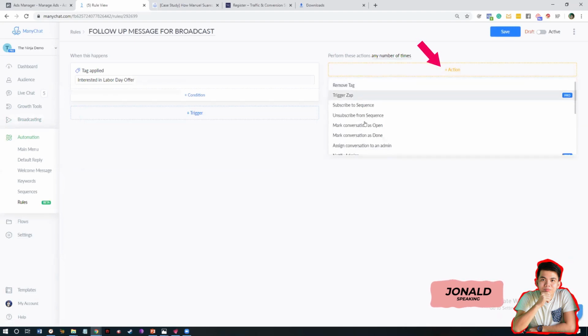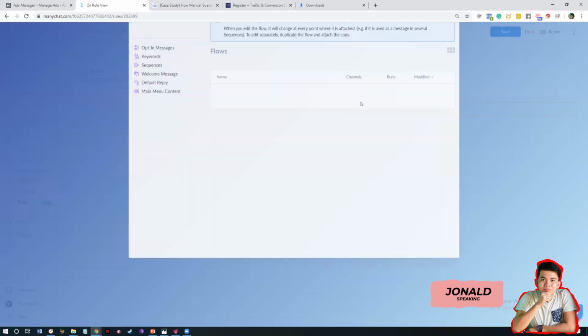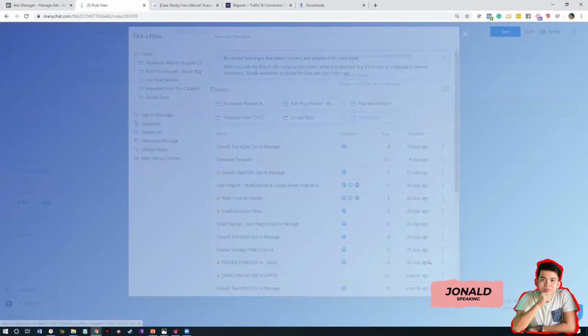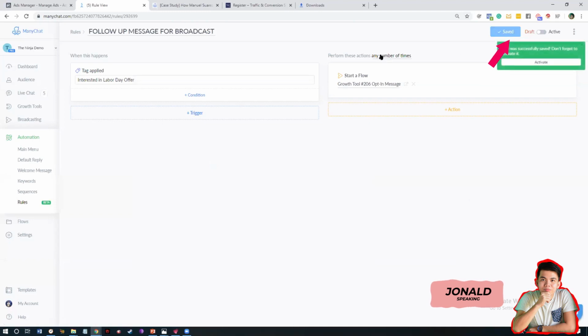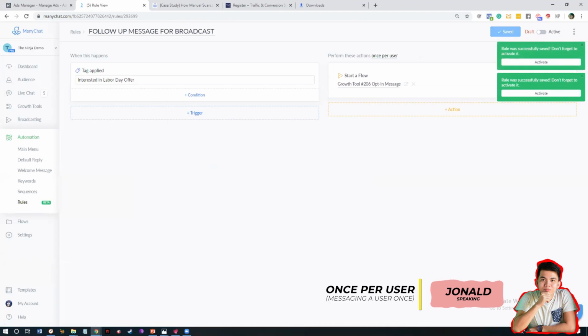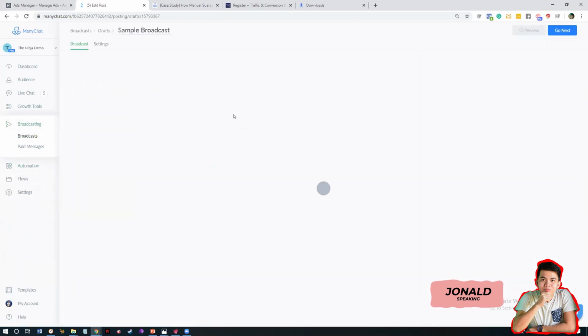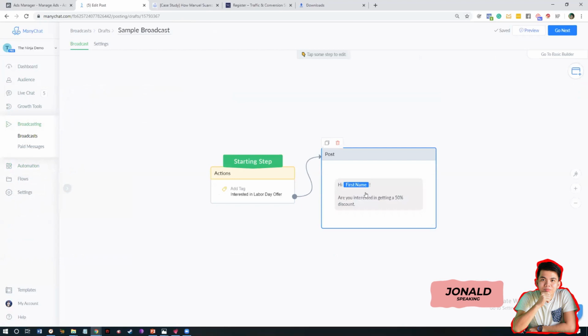You go to the action section and start another flow. You select the continuation of that message. For example, let's say this. And save. Just set it to once per user so it wouldn't bombard the user with multiple messages. And once the user received this tag along with this broadcast, it will automatically send the follow-up message and make your broadcast a little bit longer.